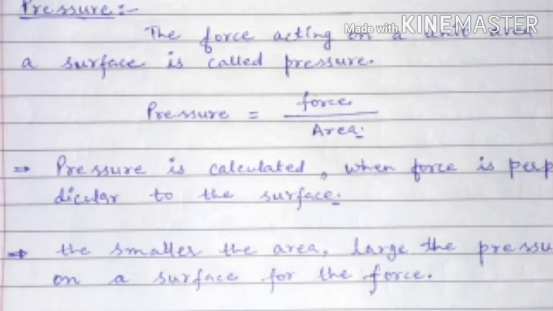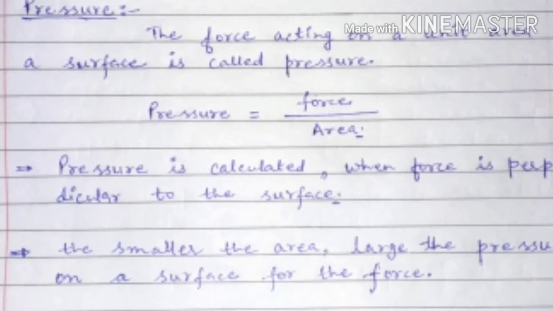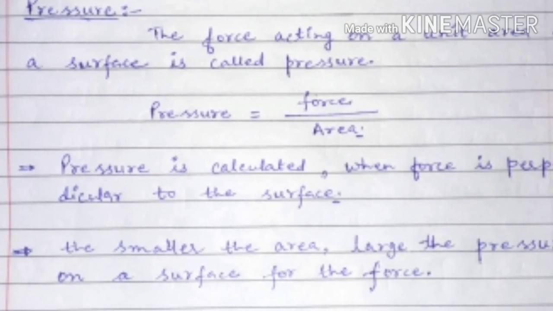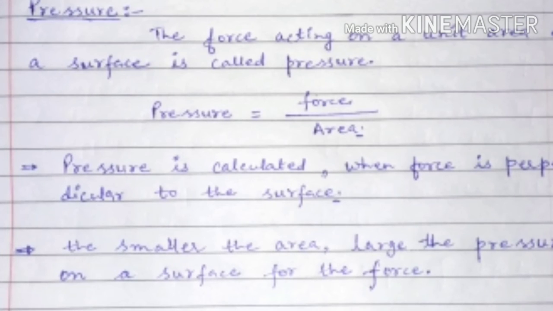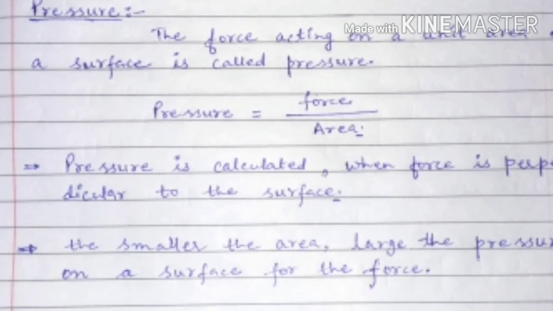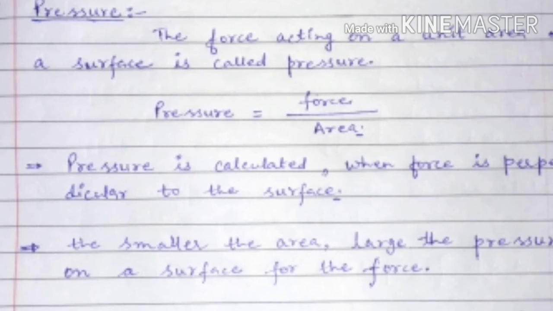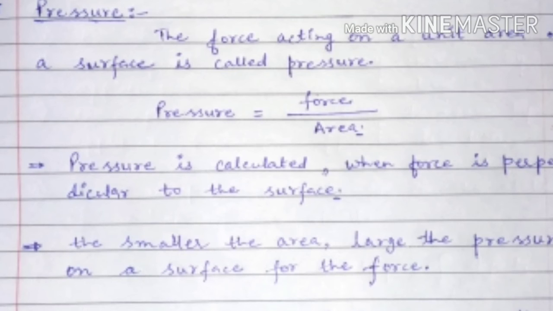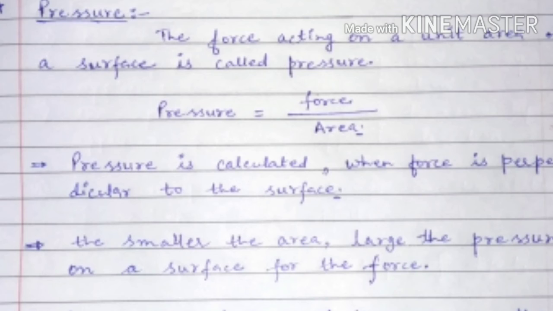By this activity you can understand that as you increase the area, the pressure decreases, and if we decrease the area, pressure increases. So from here student we can understand how pressure works. Now if we want to calculate the amount of pressure, the force should be perpendicular to the surface. If the force is not perpendicular to the surface, we cannot calculate the accurate amount of pressure.